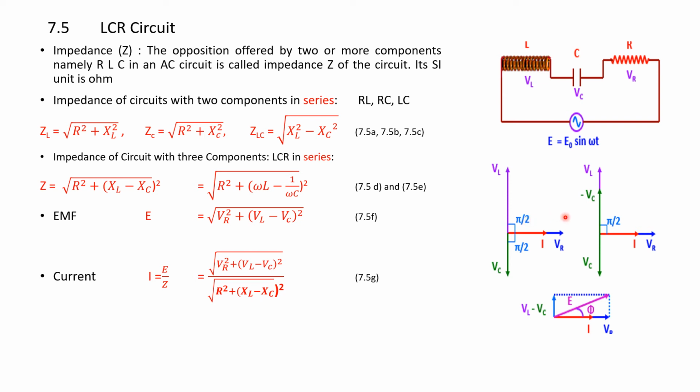Here you please see there are two vector diagrams. The red sign here indicates the current through the resistor, which is in phase with the voltage VR.